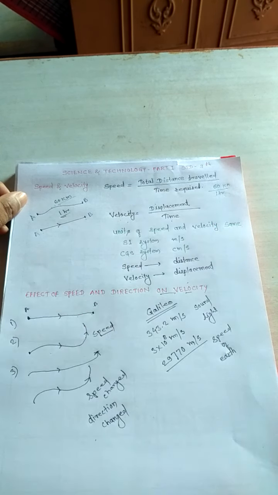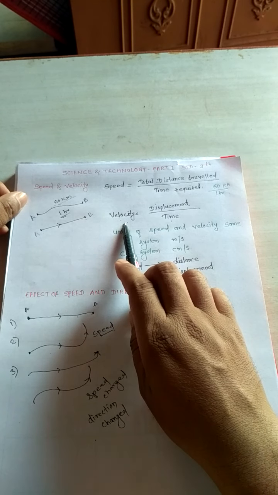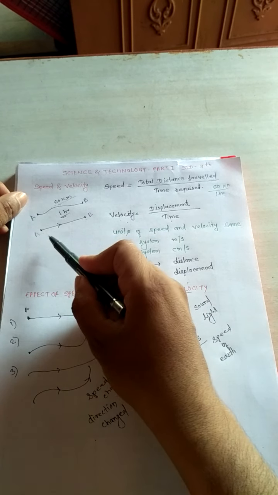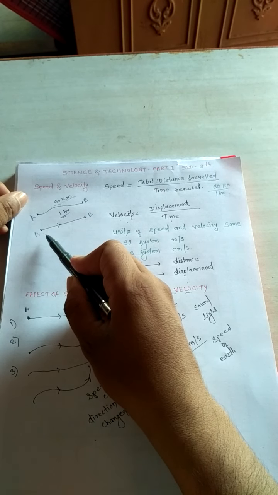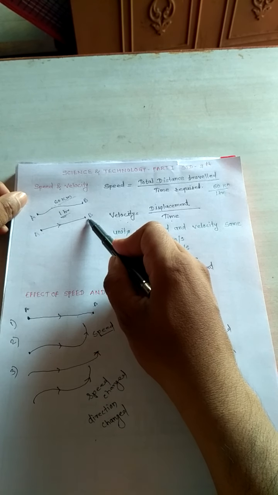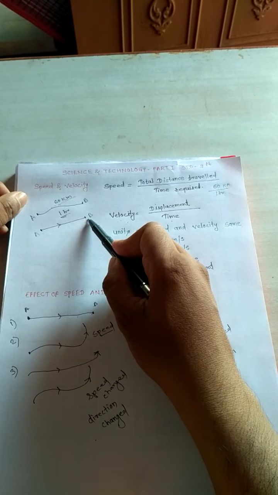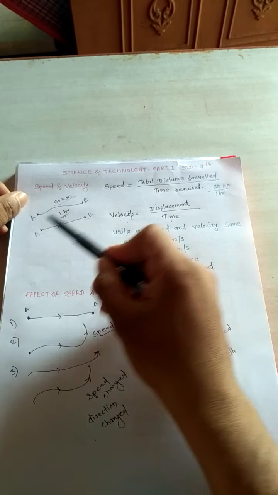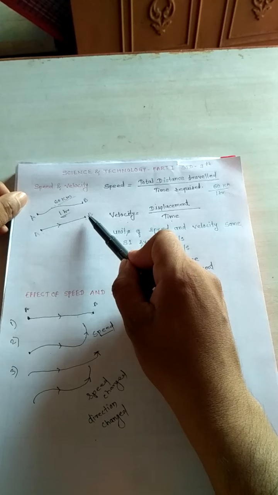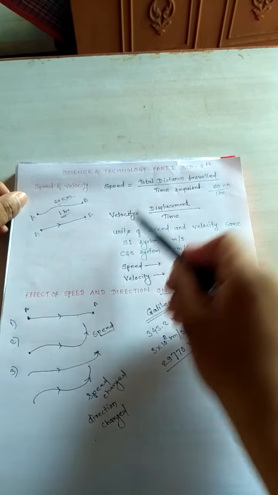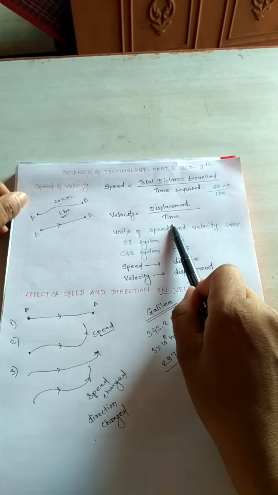So this is the velocity, and velocity is also displacement upon time. What is the meaning of displacement? The position of the vehicle from the first point to the second point is called the displacement. It is the minimum distance between the starting point and the finishing point, called the displacement. So velocity is nothing but displacement upon time.